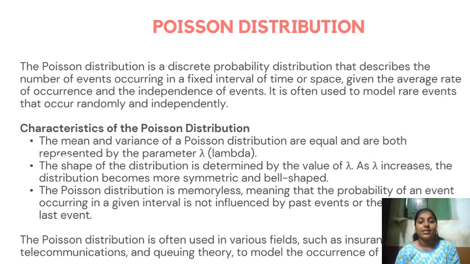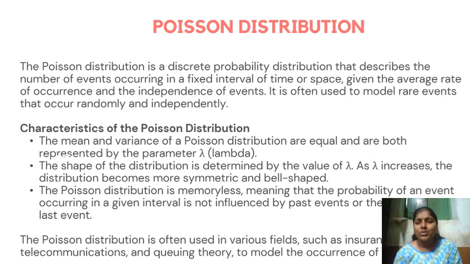The characteristics or properties of Poisson distribution are mentioned below. The mean and variance of a Poisson distribution are equal, and both are represented by the parameter lambda. The shape of this distribution is determined by the value of lambda. As lambda increases, the distribution becomes symmetric and bell-shaped. The Poisson distribution is memoryless, meaning the probability of an event occurring in a given trial is not influenced by past events or the last event. The Poisson distribution is often used in various fields such as insurance, telecommunication, queuing, modeling of occurrence, and so on. These are applications of Poisson distribution.